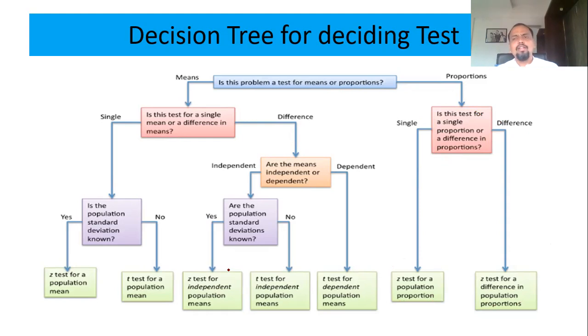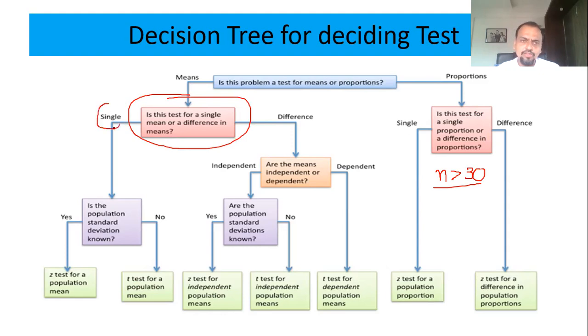But generally, if I go a little bit deeper, proportion will be used if your sample size is greater than 30. If it is less than 30, ideally you should not use a proportion test. You have to go for a non-parametric test. Now, if you are going for mean, then again ask whether it is a single sample or a 2 sample.